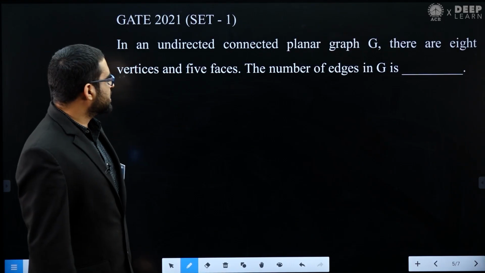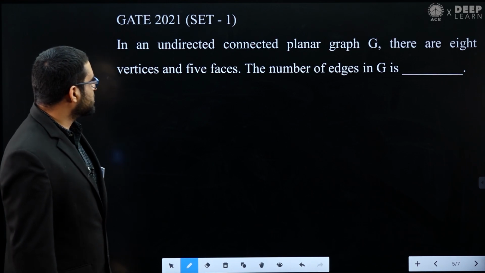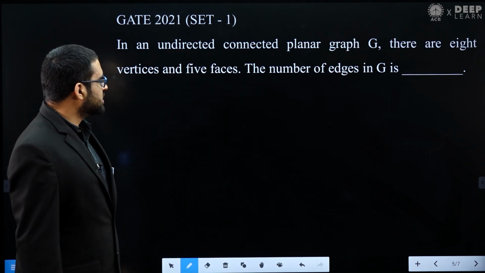Okay, in this lecture we will solve this question. This is a GATE 2021 question in set 1 from discrete mathematics.